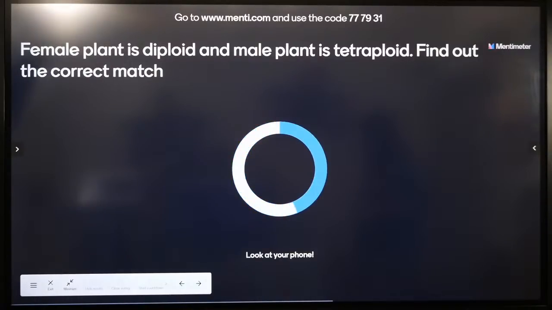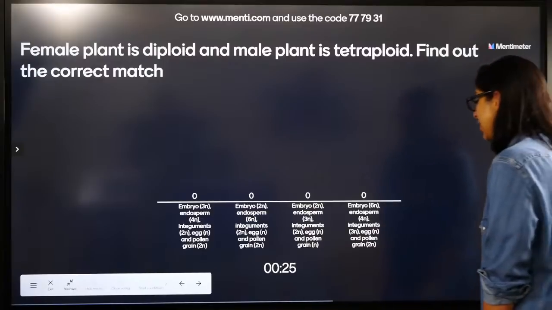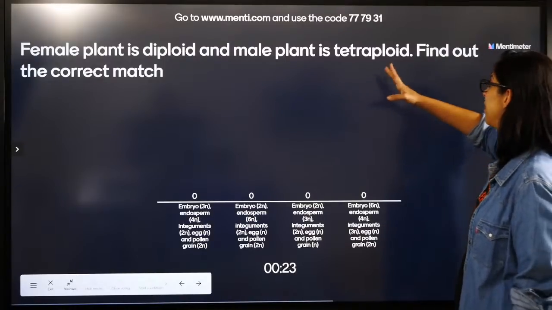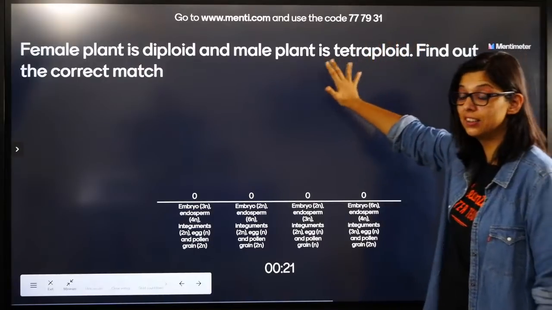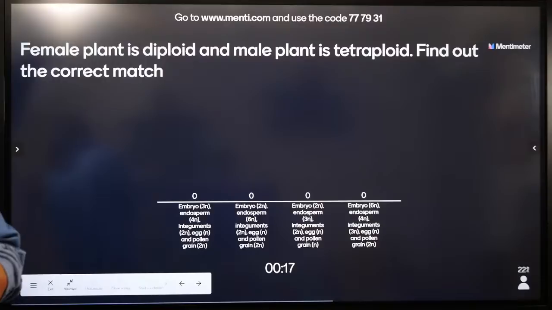Female plant is diploid and male plant is tetraploid. Find out the correct match. Embryo is 6N, endosperm is 4N, integument is 3N. Female plant is diploid, male plant is tetraploid. Tetra. 2N is equal to 4N. Diploid is equal to 4N. Right, Rakesh?